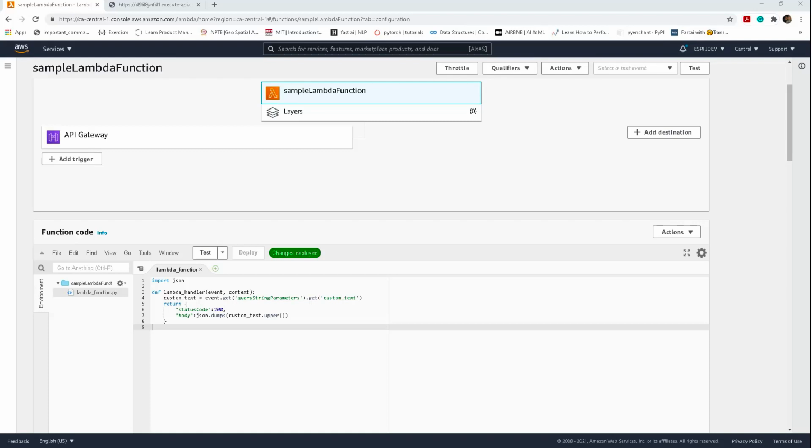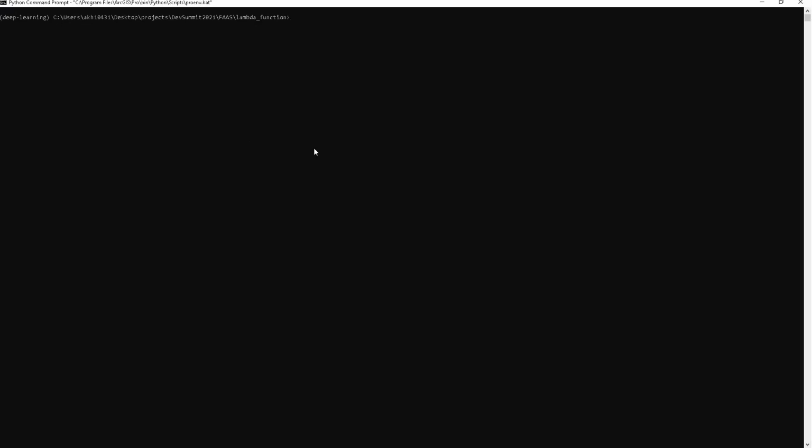Now we will try to create a geocoding service, and for that we will create a Lambda layer with the ArcGIS Python API library. Let's take a look at how we can do that. Let's open a command prompt. For a Lambda layer that a Python Lambda function can load, the library packages need to go into a specific directory structure.